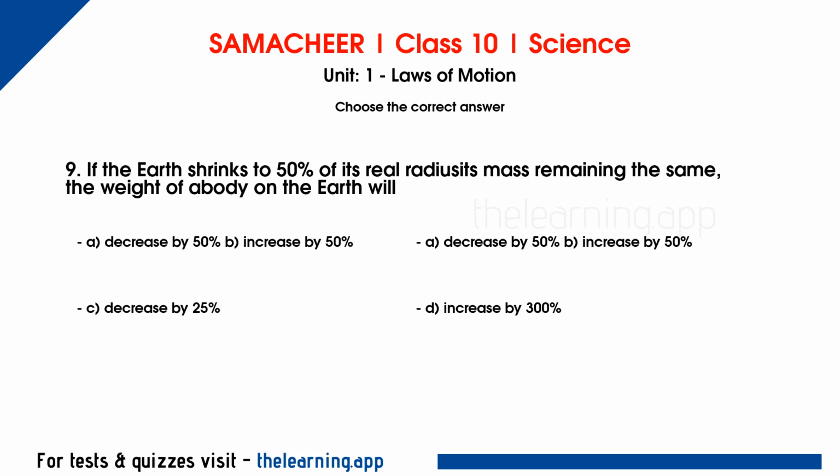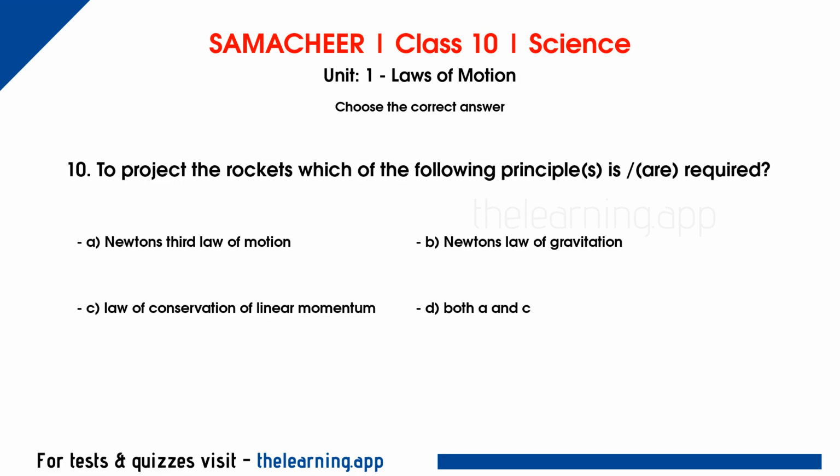Question 9. If the Earth shrinks to 50% of its real radius, its mass remaining the same, the weight of a body on the Earth will. Options are A. Decrease by 50%. B. Increase by 50%. C. Decrease by 25%. D. Increase by 300%. Correct answer is D. Increase by 300%.